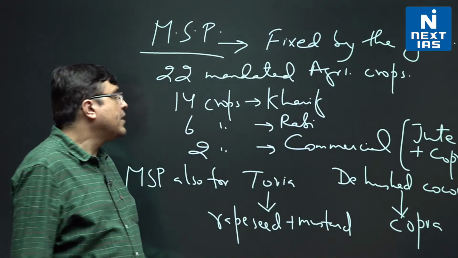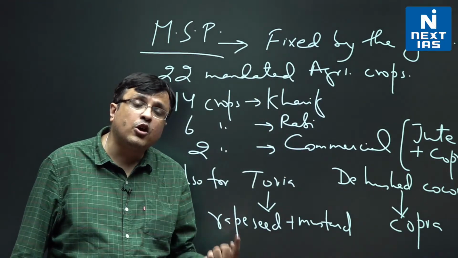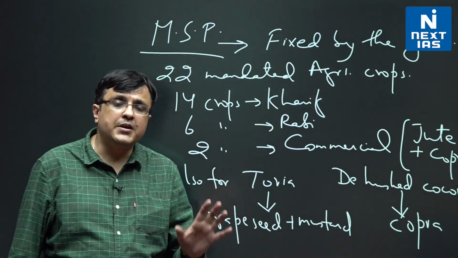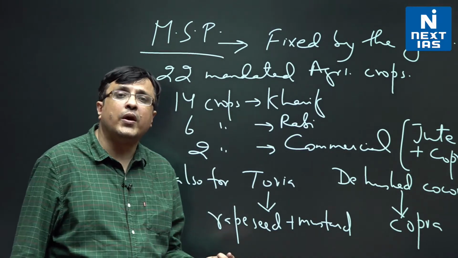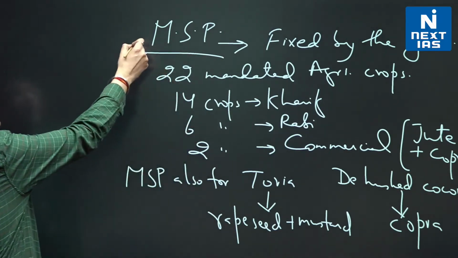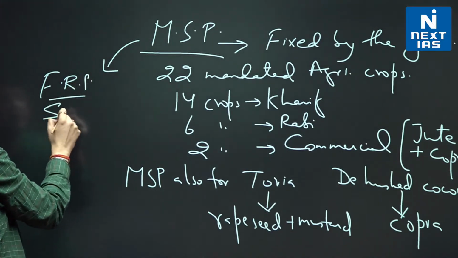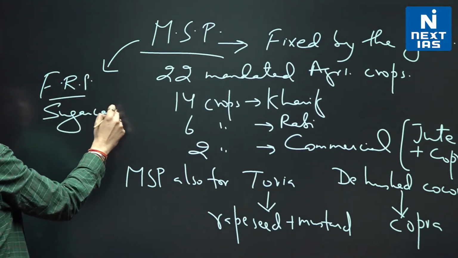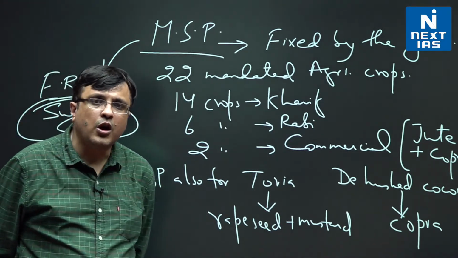So remember, MSP is given on 24 crops but declared on 22 crops. And apart from this MSP, a fair and remunerative price is given on sugarcane. So government support exists for 25 crops.